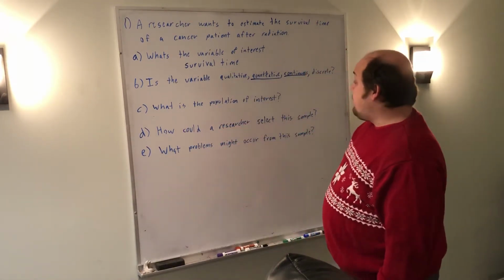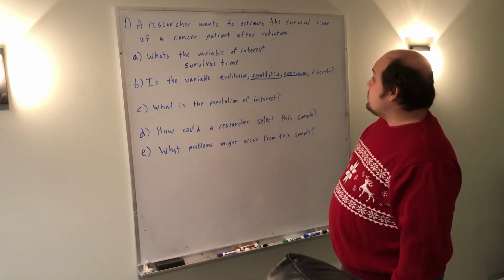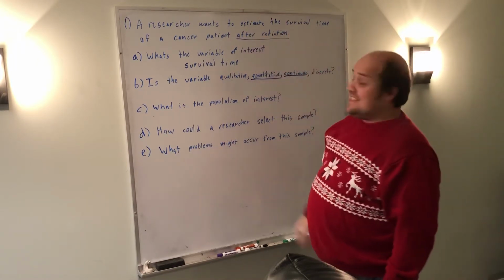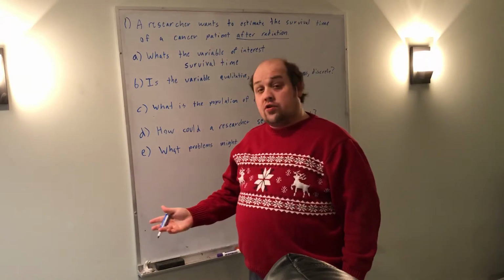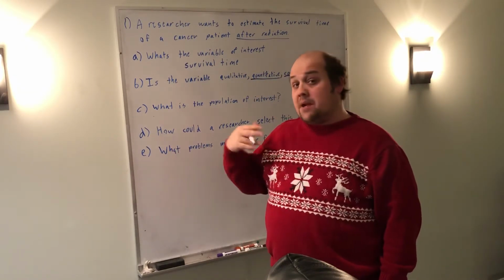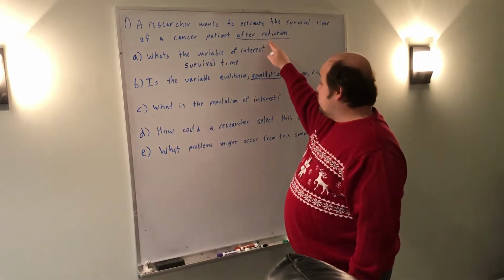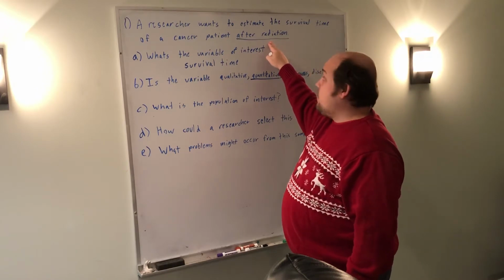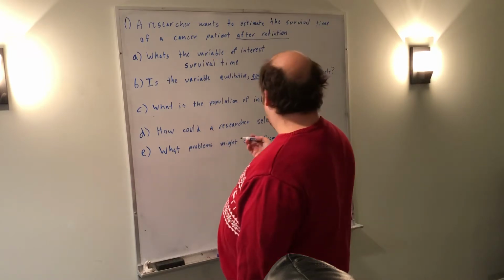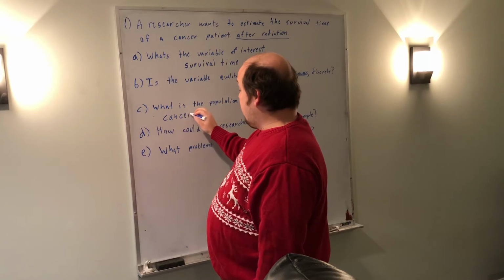Part C asks, what's the population of interest? So if we go back to what the researchers studied, they want to estimate the survival time of the cancer patient after radiation. This after radiation is key. They don't want to just look at random cancer patients because some of them might not be as far along, some of them might not have been recommended the same general treatments. Here, if we're specifically looking at ones that are undergoing radiation therapy, that should be in our description of the population. So what's the population of interest? Cancer patients that underwent radiation therapy.